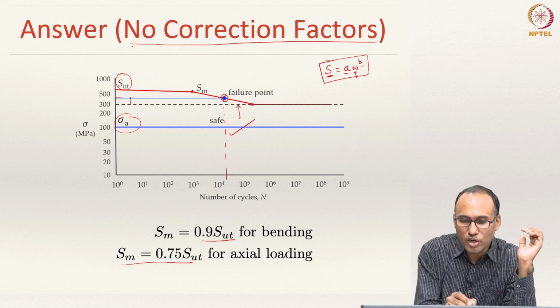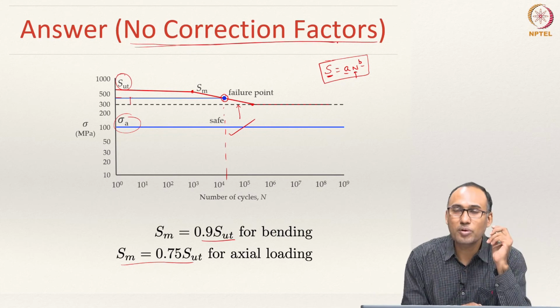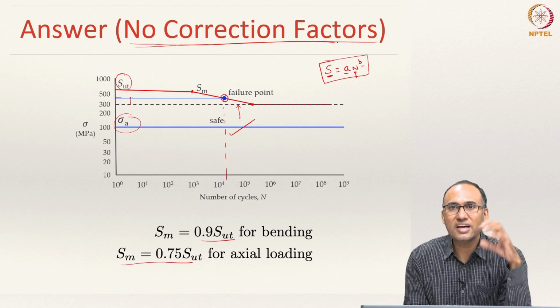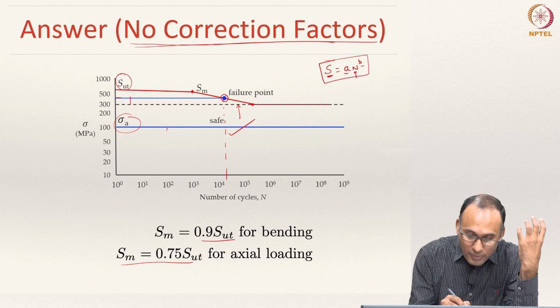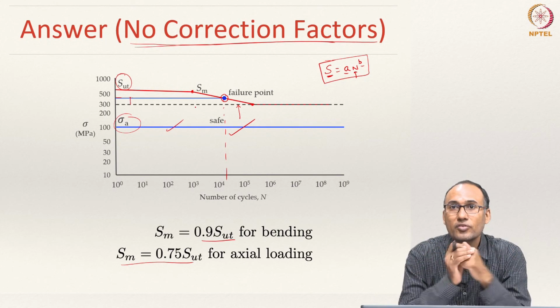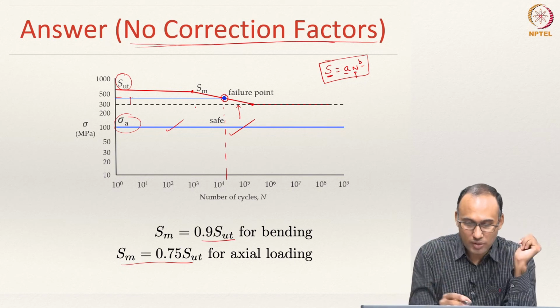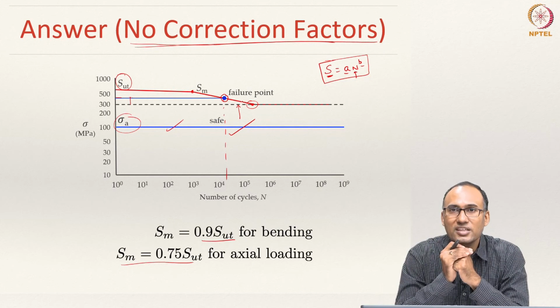Here we have not used any correction factors, but we will look at the same problem when you apply the correction factors, and then we will see whether this 100 MPa will still be safe or is going to be unsafe. When you change these correction factors, your endurance strength is going to change. That is what we are going to look at in the next class.